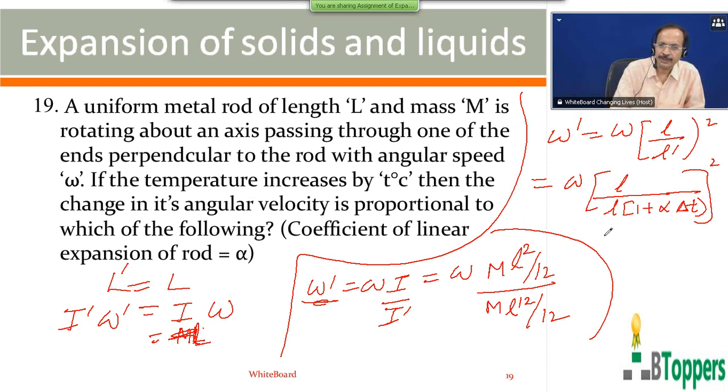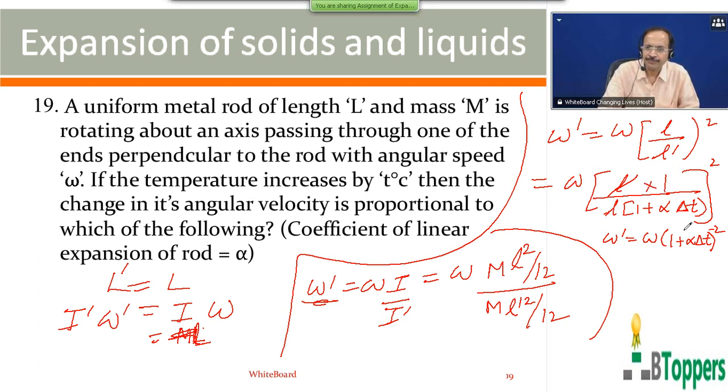So you get omega dash equals omega into (1 plus alpha delta t) power minus 2. This L gets cancelled. So you can write (1 plus alpha delta t) power minus 2.